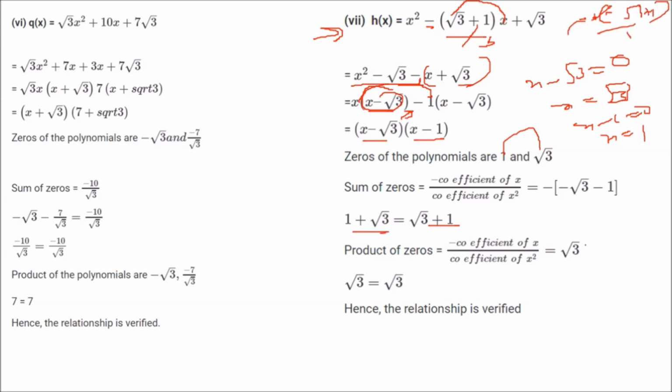How about c by a? When you multiply this root 3 into 1, that will be root 3. And c by a, c is root 3 by 1 is root 3. So again the relationship is verified.